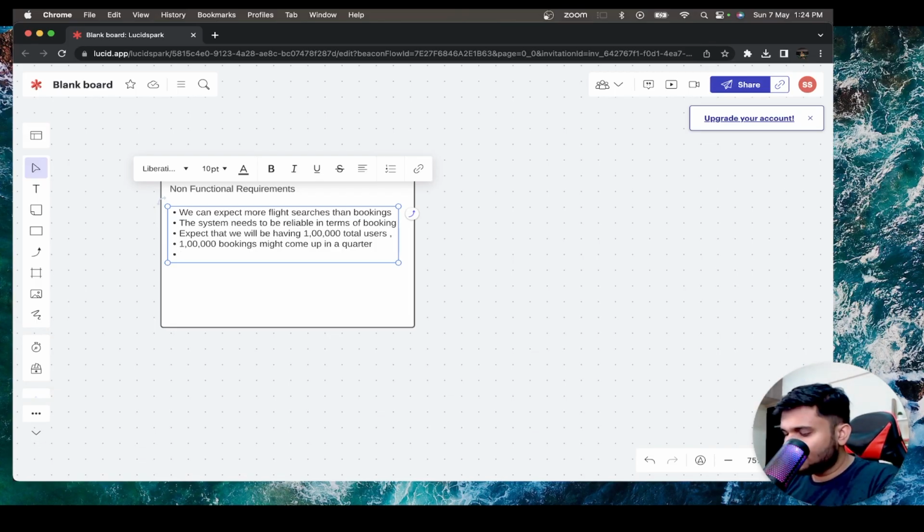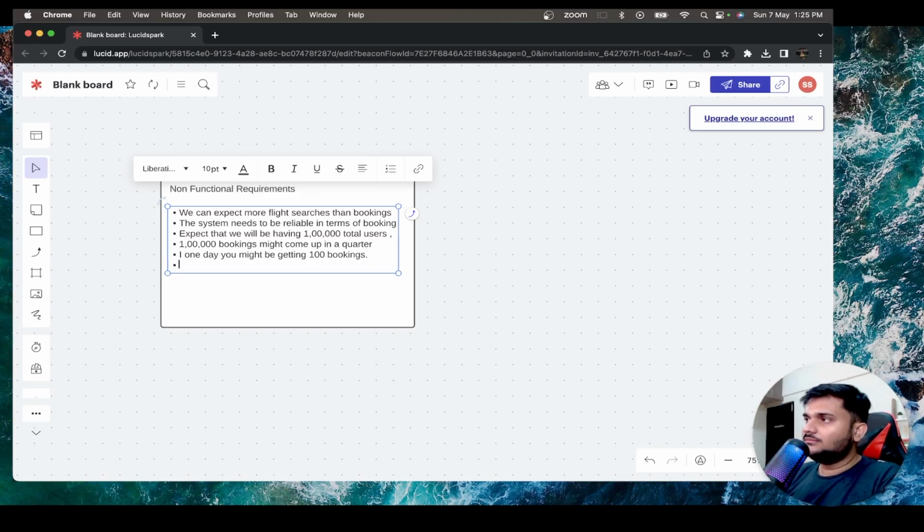So you can say that in one day, you might be getting 100 bookings. Of course, I believe applications like Indigo might be booking at a much higher scale, but for an initial starter, this can be a relatively good requirement analysis. And again, how many users are making the booking, how many users in total you have to expect, you have to discuss this with the interviewer. No design is perfect, no assumption is perfect. It's all about what they want to actually ask about, and in that particular direction they're going to move the interview.